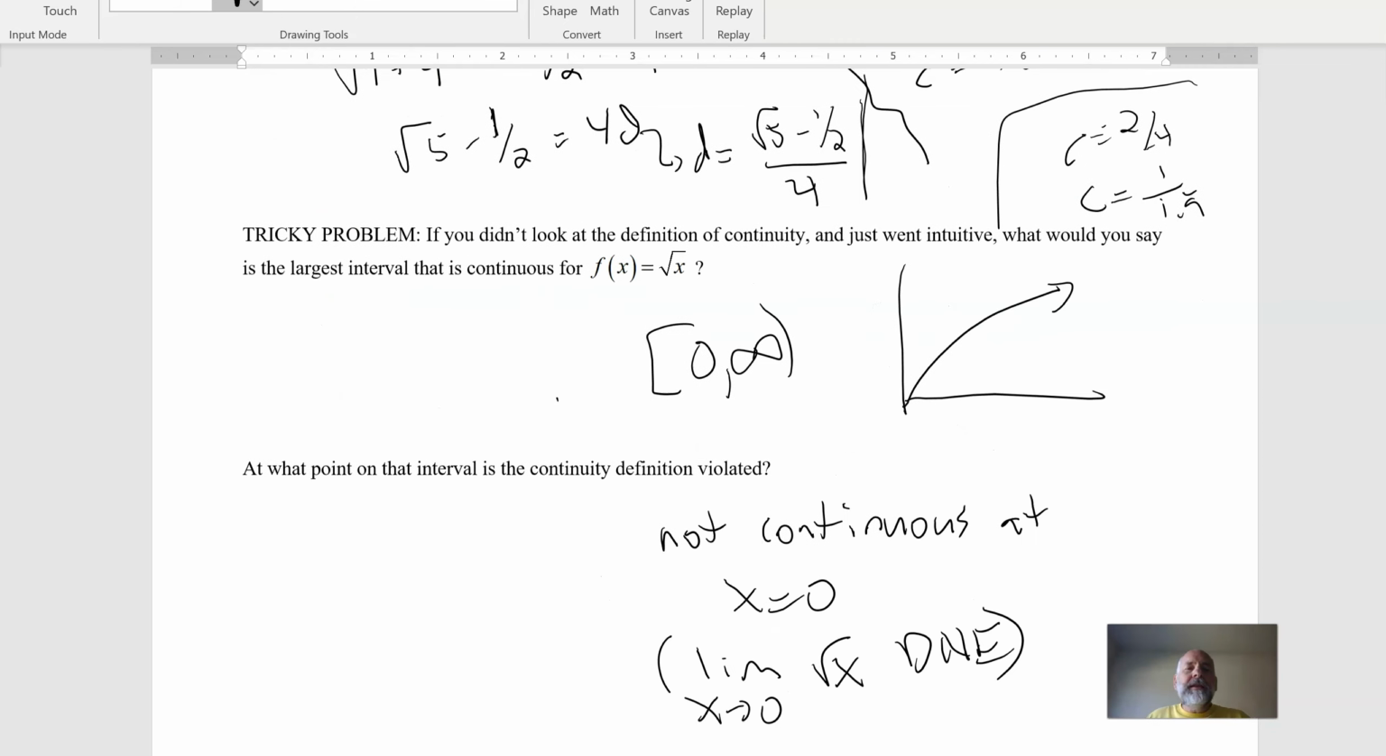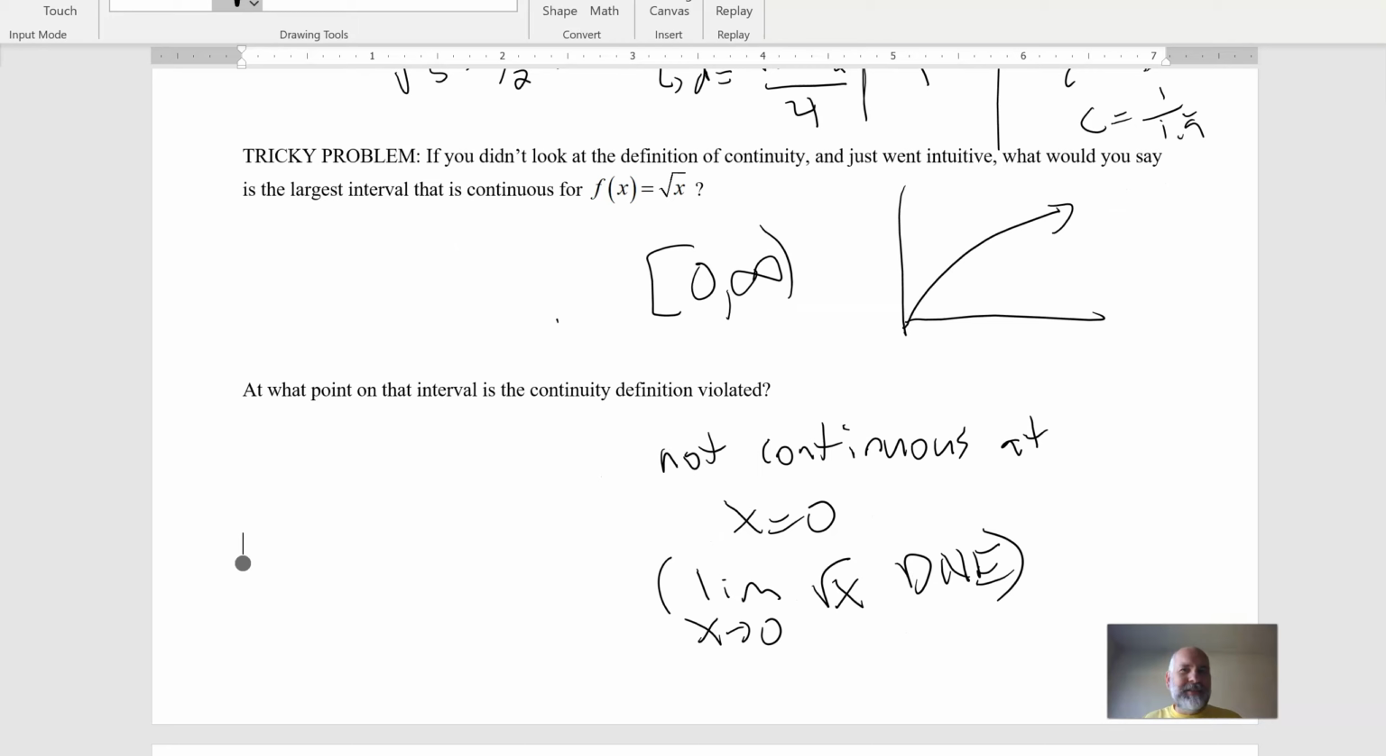Okay. Next up, a little tricky problem here. If you look at the definition of continuity and you were intuitive, what would you say is the largest interval for that function? And I'm saving time. I just wrote it'd be 0 to infinity. I mean, that's what square root x looks like. It looks like 0 to infinity. The problem is it's not continuous at 0 because the limit doesn't exist at 0. Right? You can't approach from both sides. We've said that. To have a limit, you have to be able to approach from both sides. You can't approach 0 from the left. There are no function values. So therefore, it's not continuous at 0.